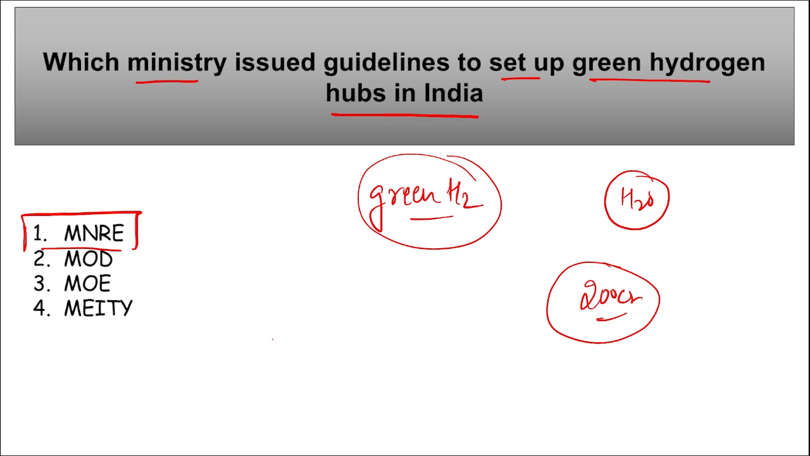Correct? Next, if we talk about National Green Hydrogen Mission, this National Green Hydrogen Mission was launched in 2023 in the month of January in order to promote the production of green hydrogen in India.